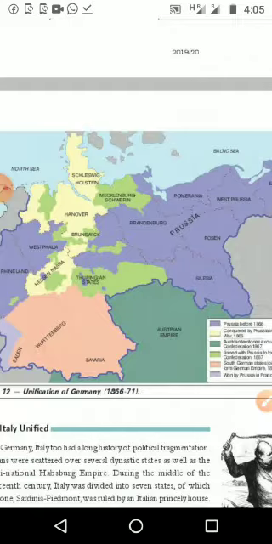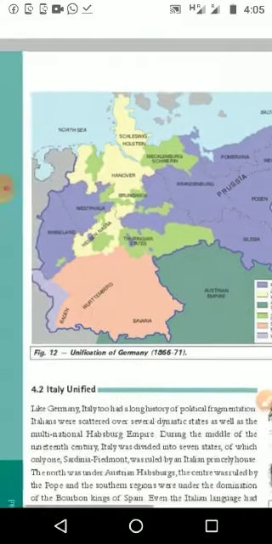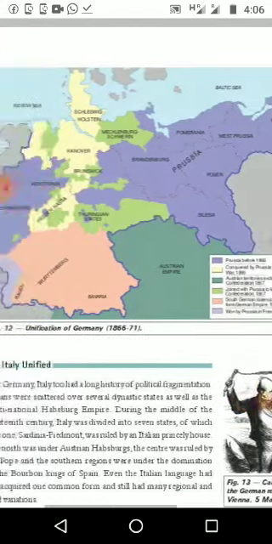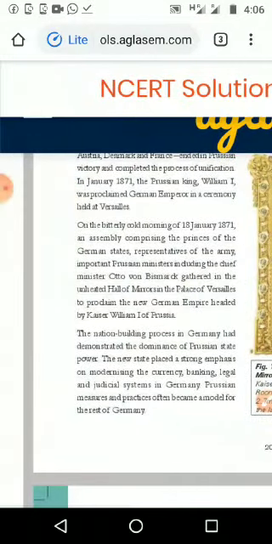That blue color shows which parts were under Prussia, and Prussia took the leadership, and for many years Germany was known by a second name, we were calling it Prussia only. Even now, if we speak to some elderly people above 70-80, they may say Prussia or Germany, meaning it is the same place. So we can see how both countries made their unification, and the Britain map is not given, which we can see in the world map with the help of an atlas when we are reading the place names.